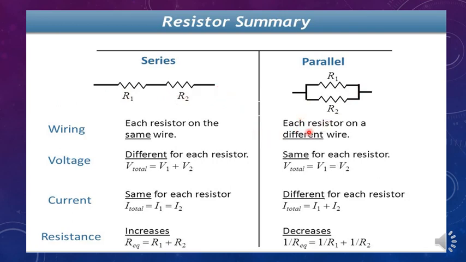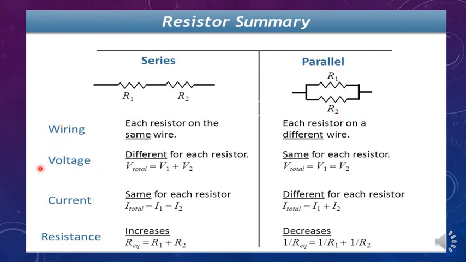Coming to parallel, each resistor is on a different wire. You can see this resistor is on this wire and R2 is on this wire. So they both are connected together using different wires and they are connected in parallel combination. This is about wiring. Coming to voltage.